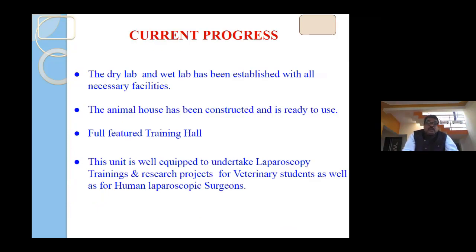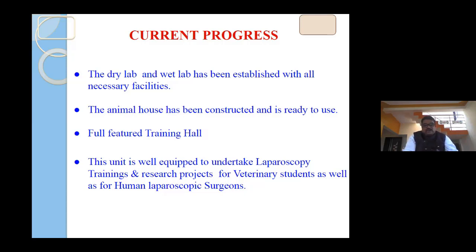Currently, we have a very good dry lab with 10 endo trainers, which are video endo trainers, with all accessories like scissors, forceps, grasping forceps, and some other inanimate materials for the development of the skill and hand and eye coordination of the trainees. So basically, first we give the training in the dry lab, and this very good dry lab facility is available in our center. The animal house is approved by CPSCA.